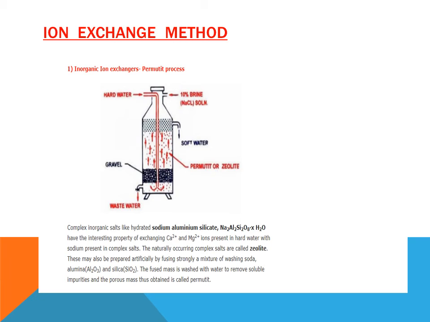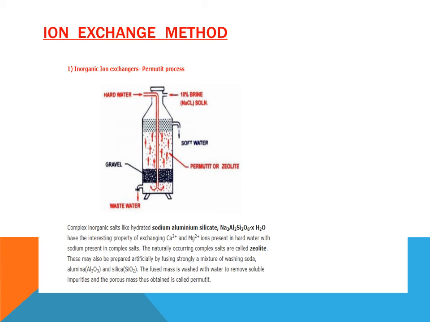As the figure shows, there is a representation of the plant. It involves inorganic ion exchangers. It is also called the permutit process. This figure shows that first of all hard water is entered, then brine solution is entered. At the bottom of the plant there are gravels and above is permutit or zeolite, and then soft water is obtained from the upper portion and waste water from the bottom.